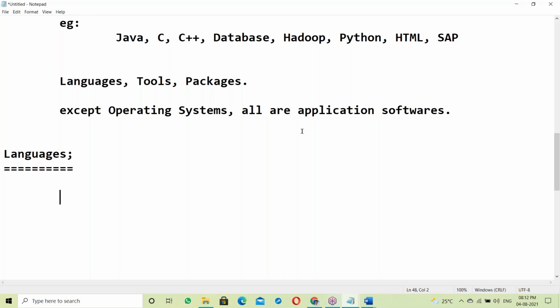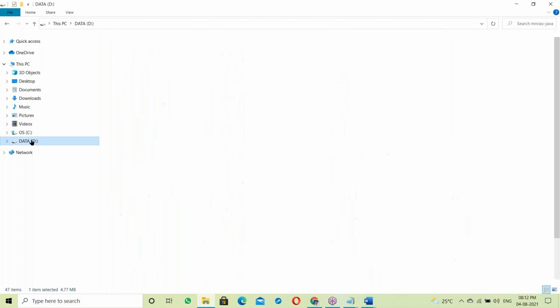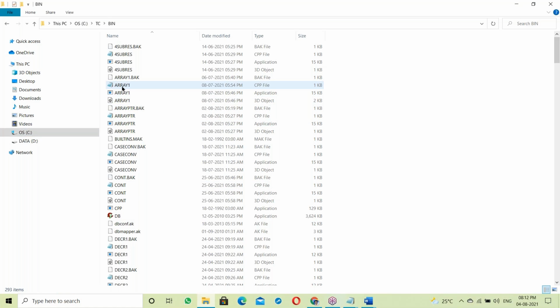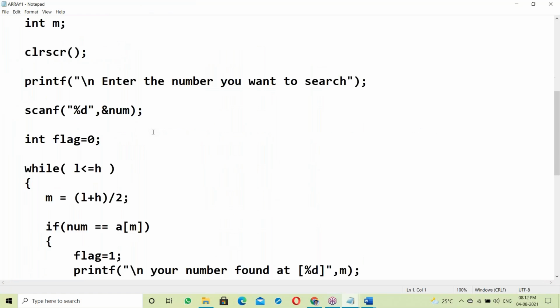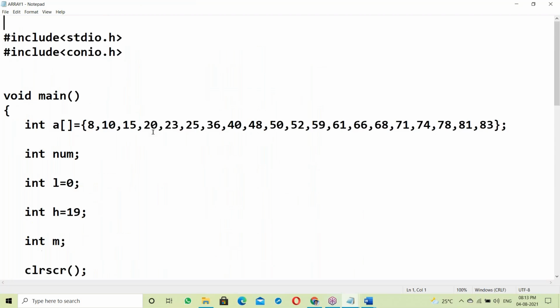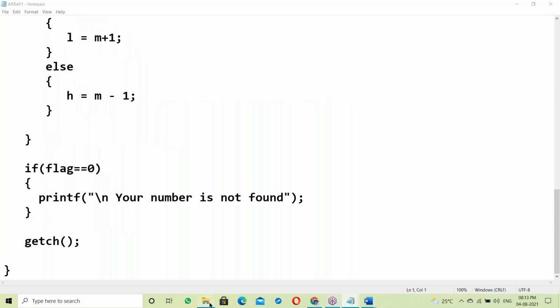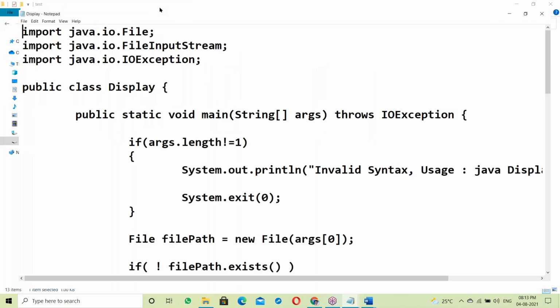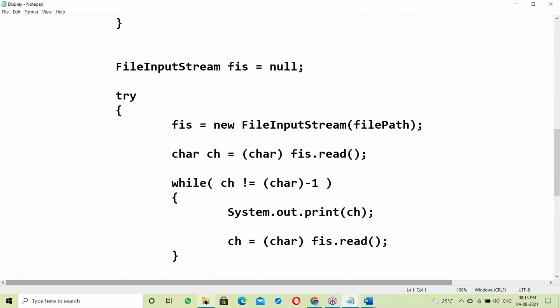Now let us come to software. In software we also have languages, and we understand some of them. For example, take a C program. It looks like the English language. Suppose we take a Java program. These are also like the English language.